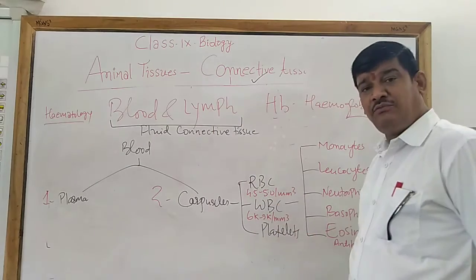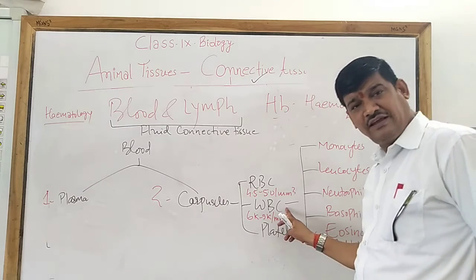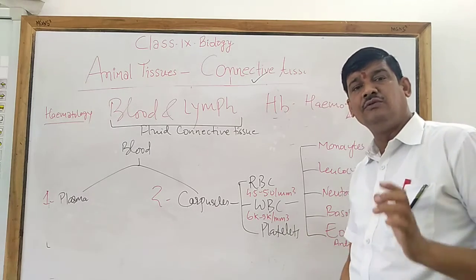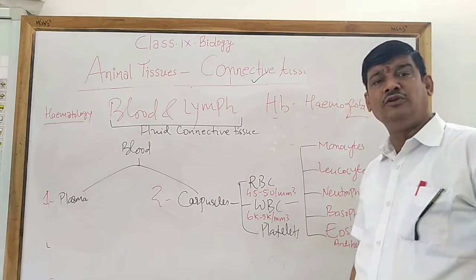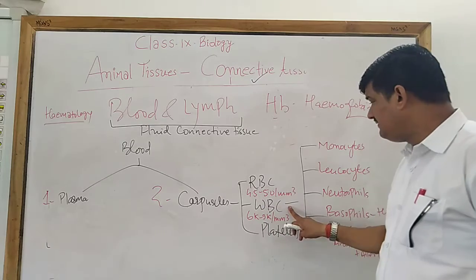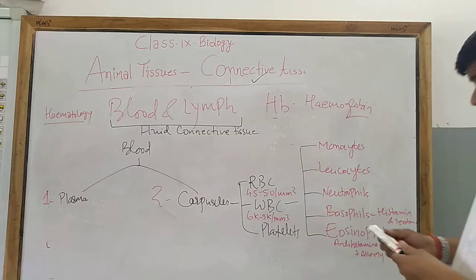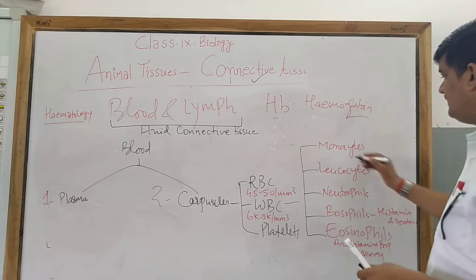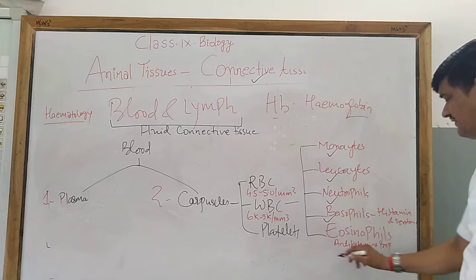Now, next one is the WBC. It is called white blood corpuscles and its name is leukocytes. You might have heard about the term leukemia. Leukemia is called blood cancer. So these WBC have their own components. Number one is called monocytes. These are monocytes, lymphocytes, neutrophils, basophils and eosinophils.